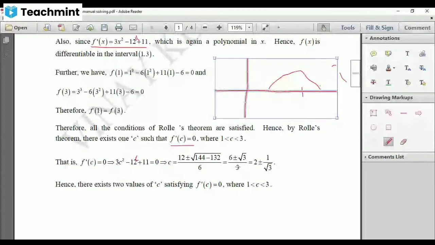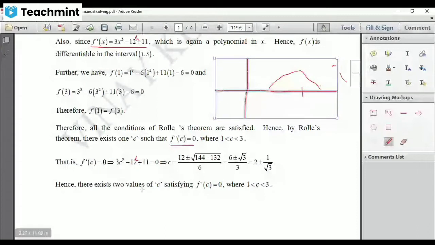Divide each term in the numerator separately by the denominator. 6 by 3 will give you 2, plus or minus root 3 by 3 is 1 by root 3. So this is 2 plus 1 by root 3 or 2 minus 1 by root 3. You should note that 2 plus 1 by root 3 lies within 1 and 3, and 2 minus 1 by root 3 also lies within 1 and 3. Therefore, there exist two values of c satisfying f dash of c equal to 0.